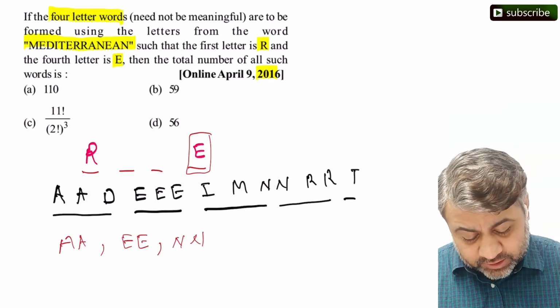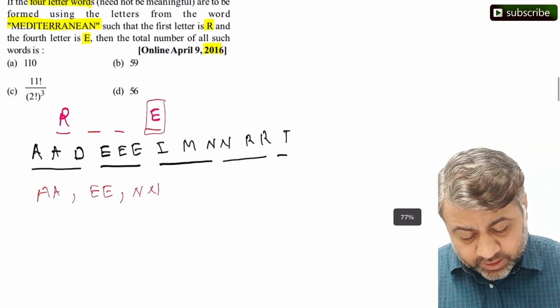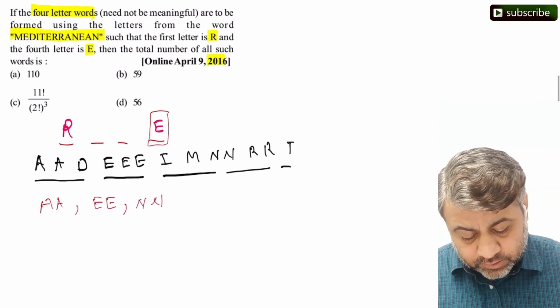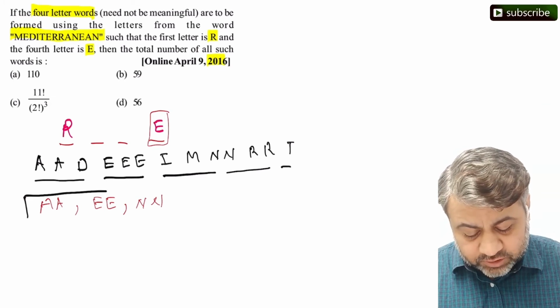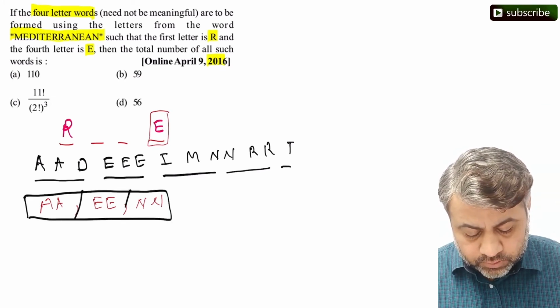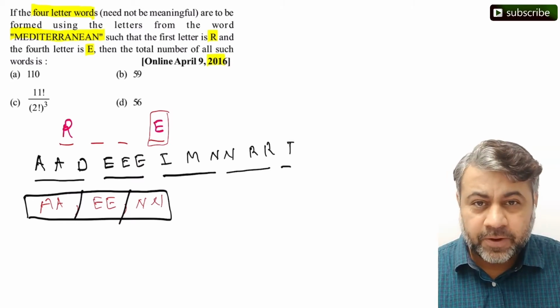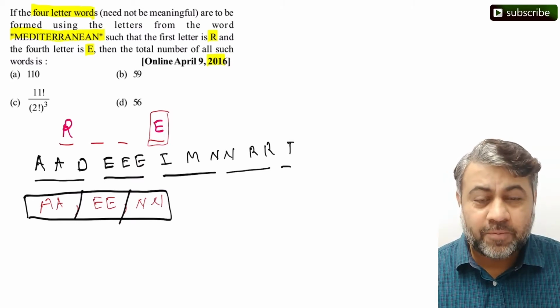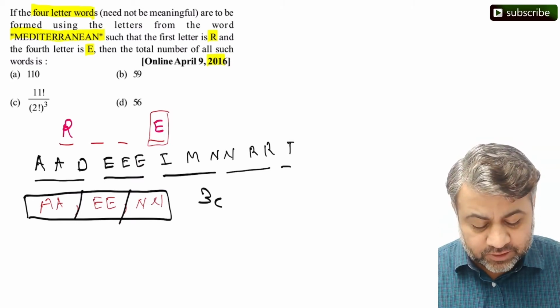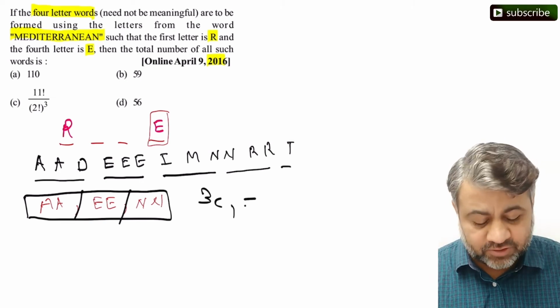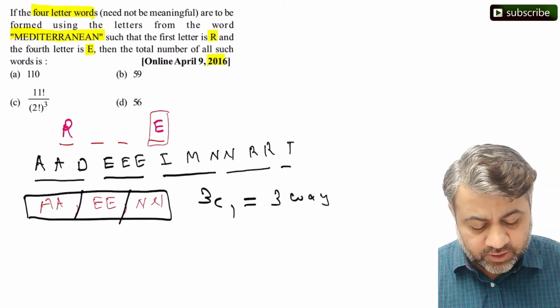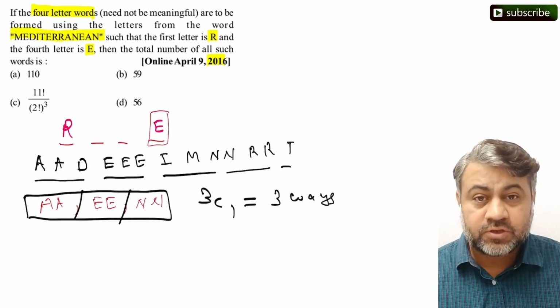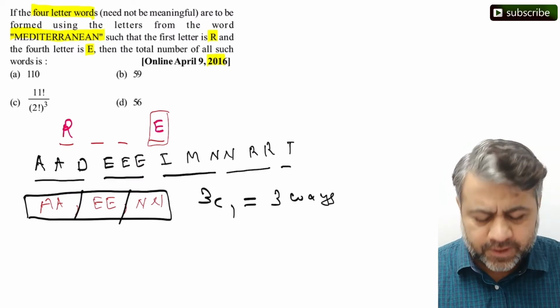So the question is, these remaining 2 letters can be any of these 3. They could be repeating too. So how many ways can we select this? Out of these 3 we can select 1, right? 3C1. So there are 3 ways we can select the in-between 2 letters. They can be repeating, okay?